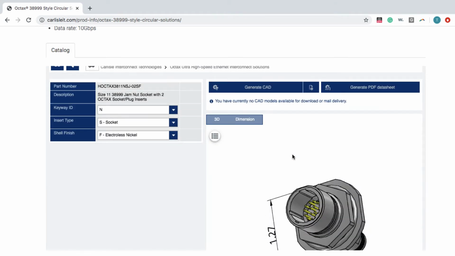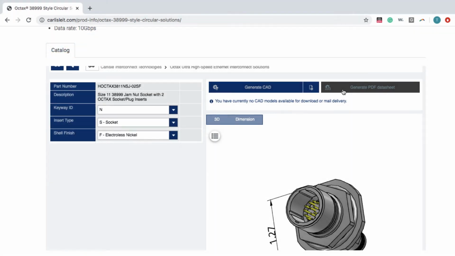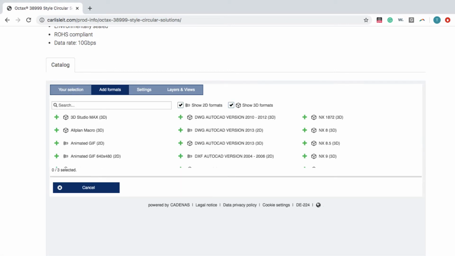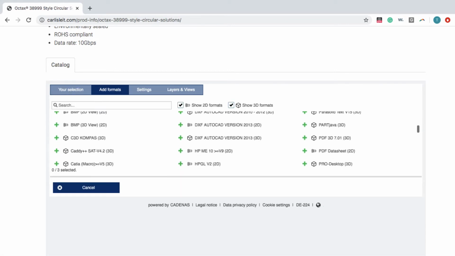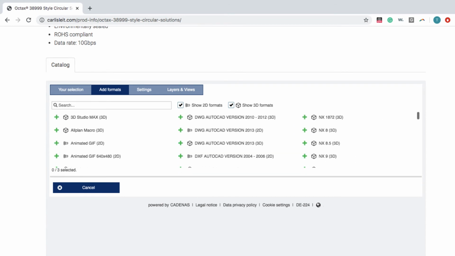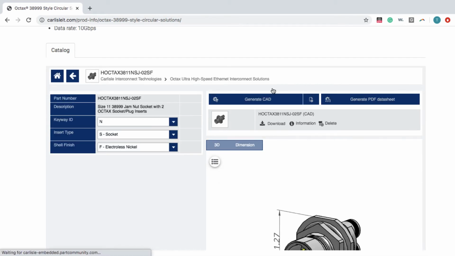You can choose to download a 3D PDF datasheet that includes a 3D viewer, technical drawings, and a bill of materials. To download a CAD model, click Generate CAD. Click Add Formats. Here you can choose from over 150 file formats and versions, so you get a file that works natively in your CAD software. Then click Start Generation. Once the file has loaded, click Download.